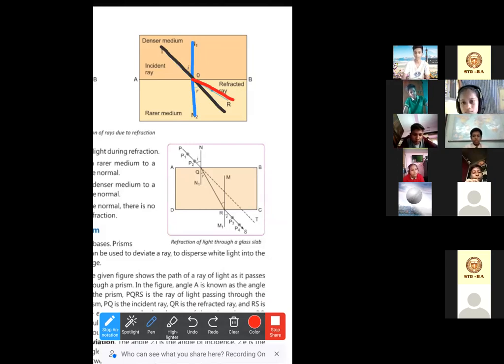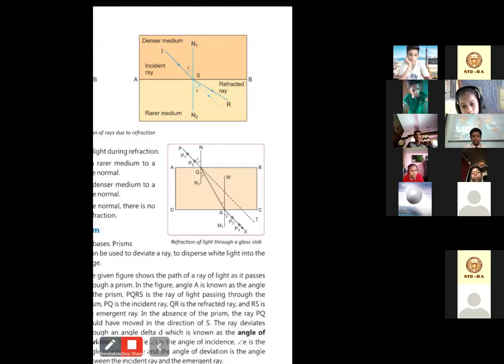So the first thing that you will have to decide is the position of the normal. Then you can easily identify whether it will bend away from the normal or towards the normal, if you know the medium from which it is entering to which medium. Okay, is it clear to you now?